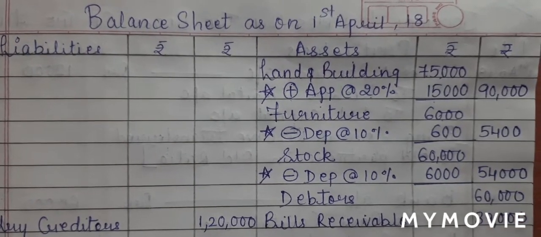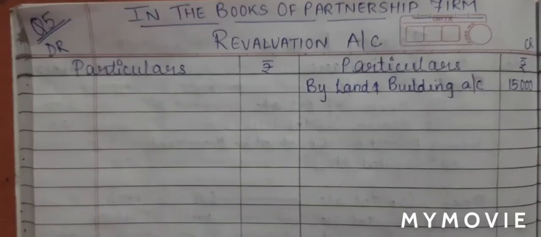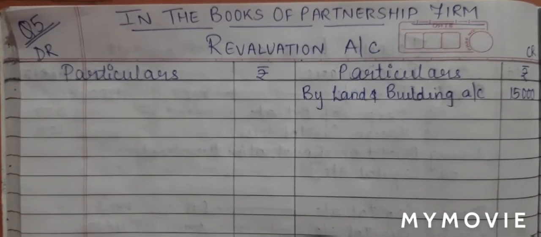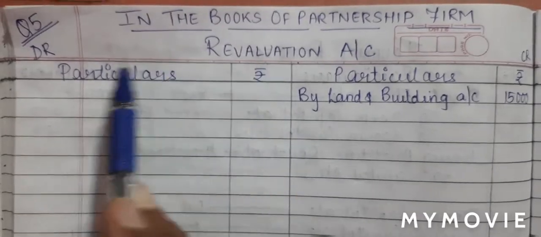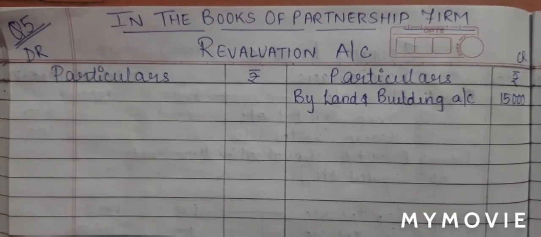This is the first effect for depreciation on furniture and stock. Second effect for depreciation will be in revaluation account debit, because the value of the asset has decreased. So it's an expense for the business.